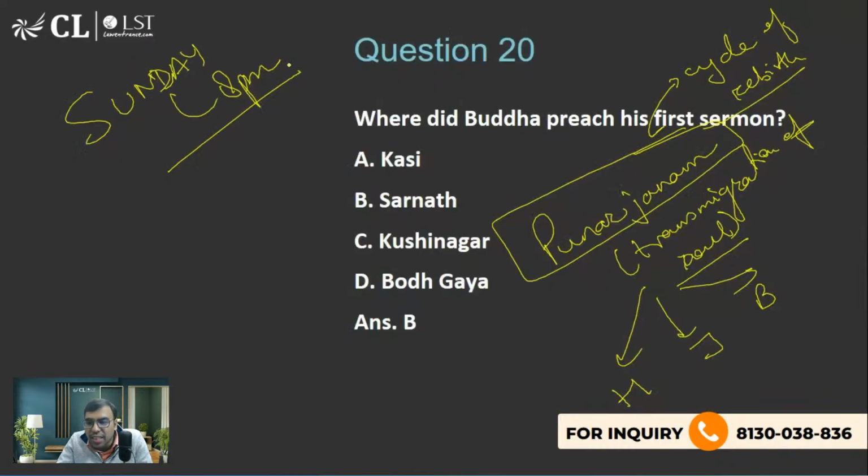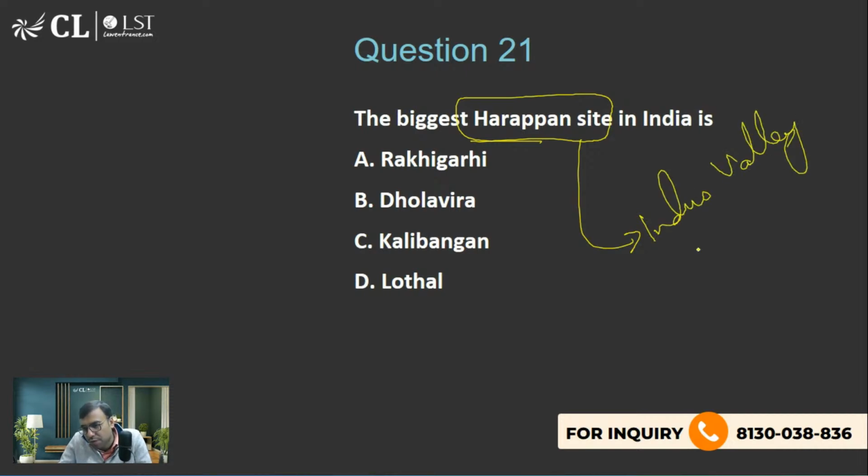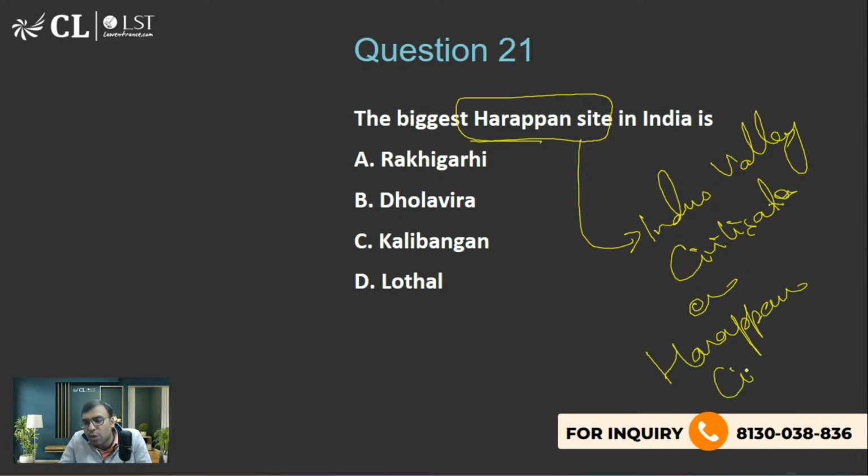Yes, incarnation, punarjanam, yes, cycle of rebirth, yes, you can use these words. Okay. The next one is Indus Valley civilization, the biggest Harappan site in India. Harappan site means a site belonging to Indus Valley civilization, or Harappan civilization. It was called Harappan civilization because that was the first city to be found in the 1920s.